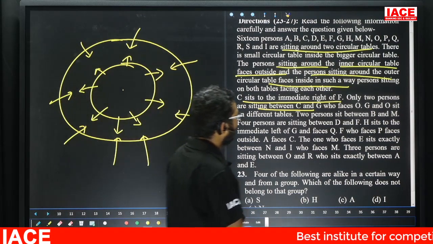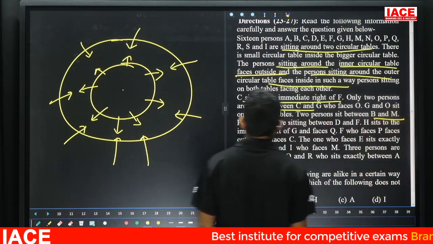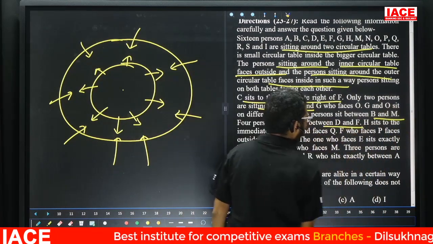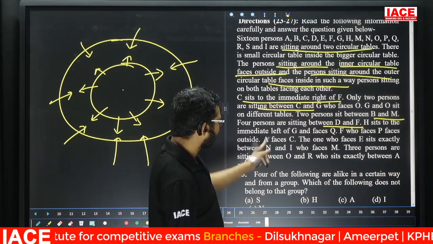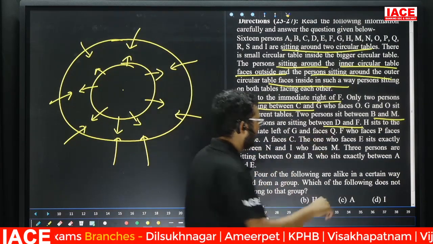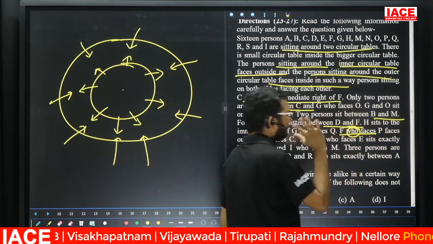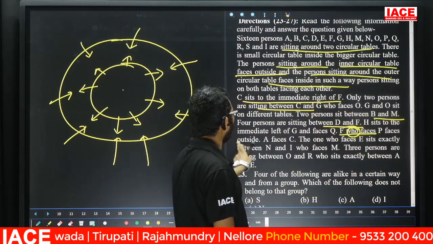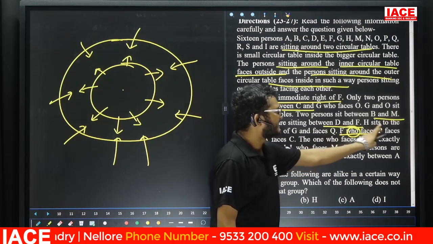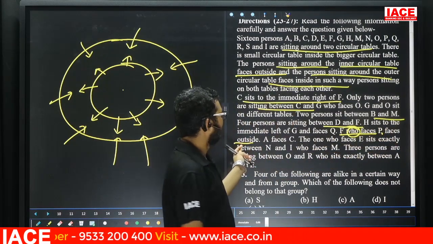Leave it. Next, 2 persons sit between B and M. Next, 4 persons sit between D and F. Next, H sits to the left of G and faces Q. Next, take here: F who faces P. That means F is facing P, and facing outside.